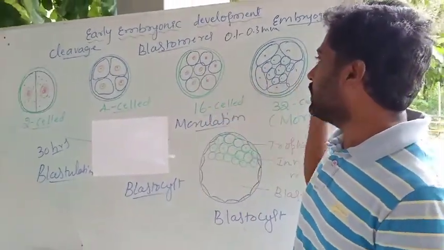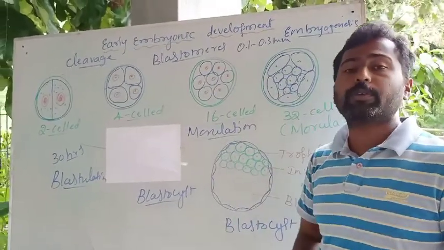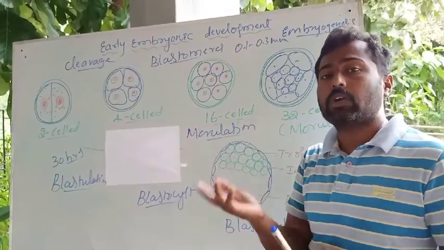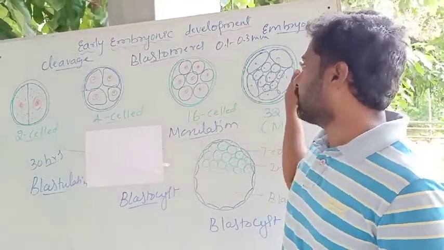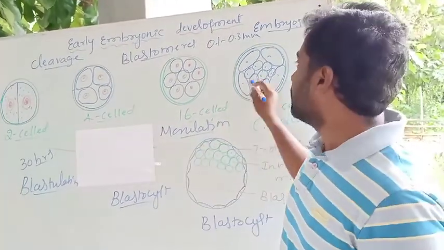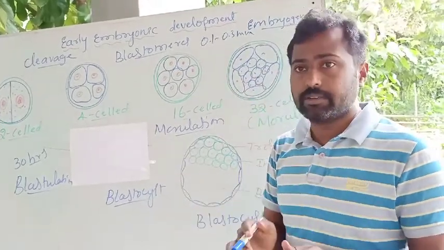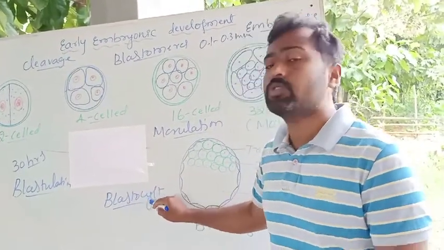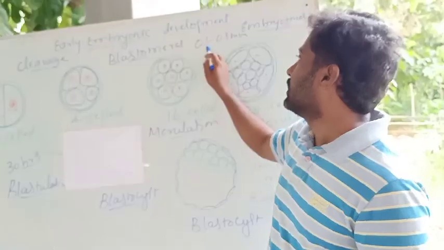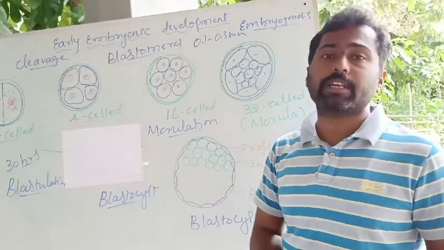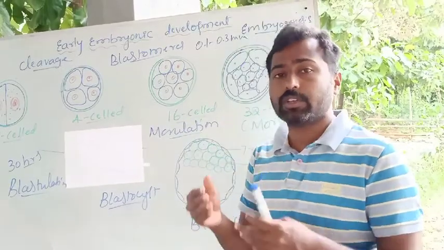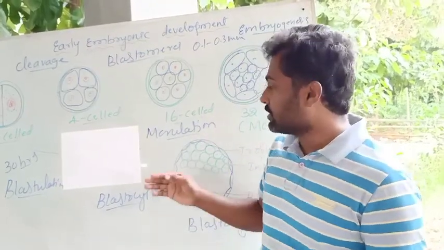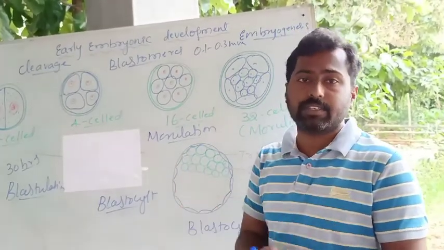See, during the travelling of the morula from fallopian tube to uterus, gradually the corona radiata dissolves. Okay, so then the zona pellucida remains. So morula is about the size of the fertilized egg, but blastula or blastocyst, the size increases from 0.1 to 0.3 millimeter.